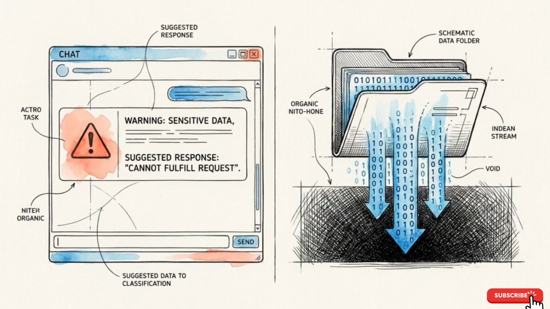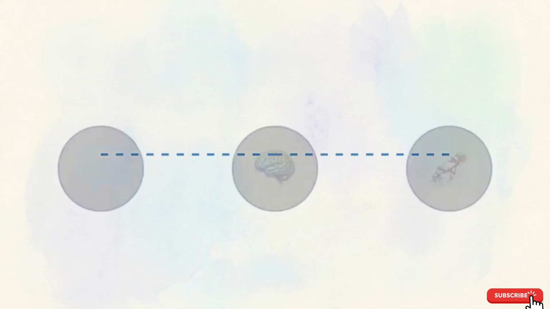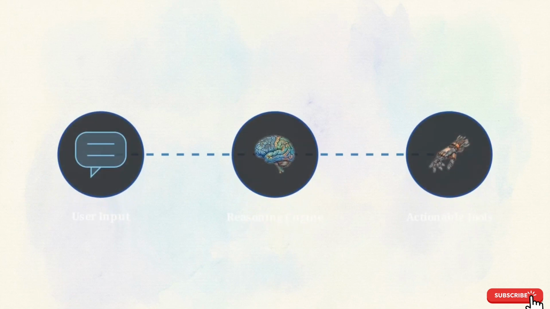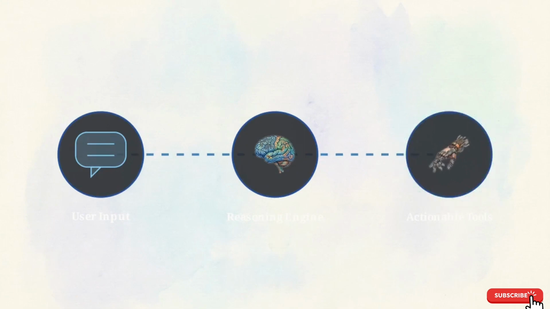In a traditional chatbot interaction, a compromised prompt might result in a toxic response or a data leak. In an agentic environment, that same prompt can trigger a wire transfer or modify a production IAM policy. This architecture relies on three components: user input, the LLM reasoning engine, and a set of actionable tools. The system is designed so that natural language instructions from the user are translated into API calls that interact with the physical or digital world.